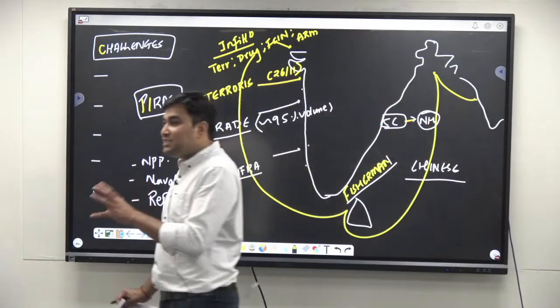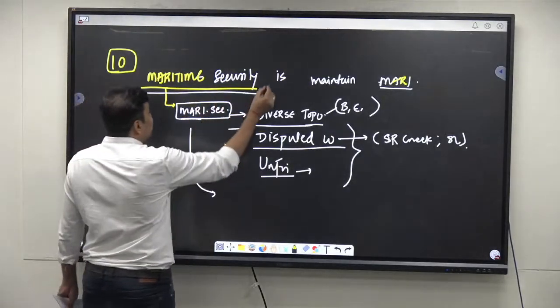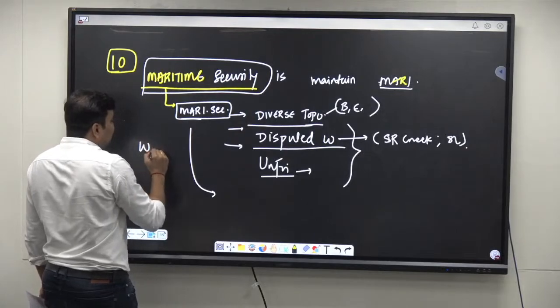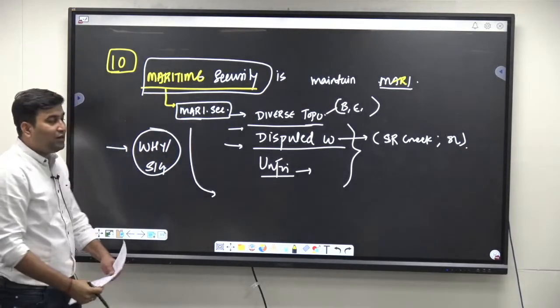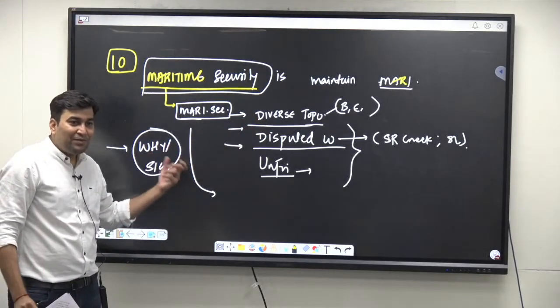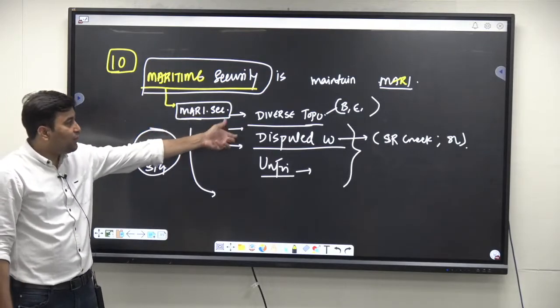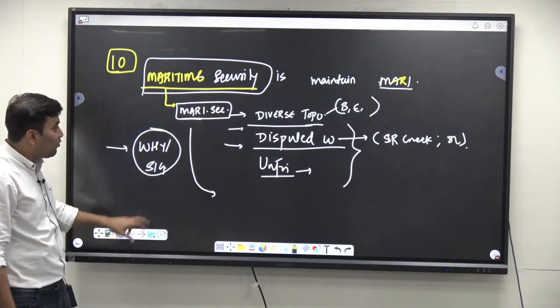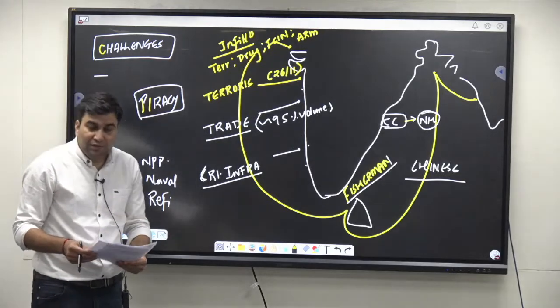So for all these things there are 2 points. First point, in the answer you will write what is maritime security and why is it essential, or I would say significance in the other point. Another point is about why is it significance for the trade, for the सब कुछ के लिए आपको क्या चाहिए? Maritime security, and why is it concern? Because of these 3 reasons it is a concern, and what are the challenges? These are the challenges, right? This is exactly what is the demand of the question.